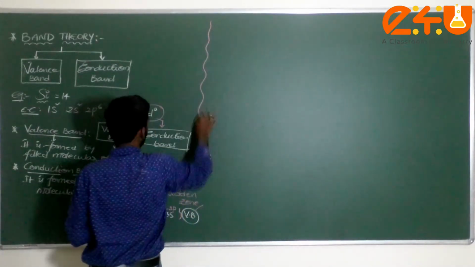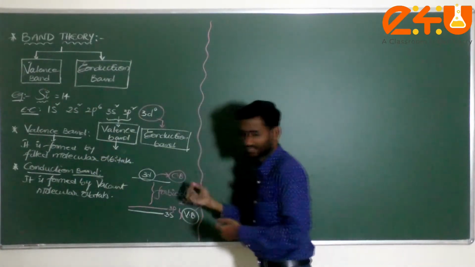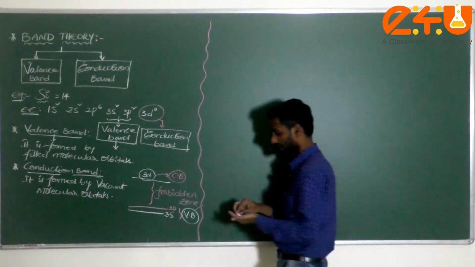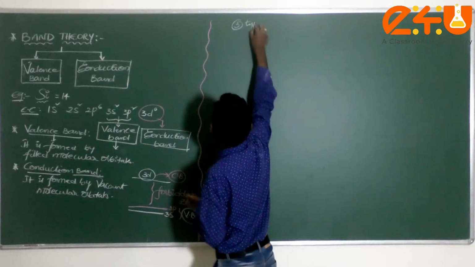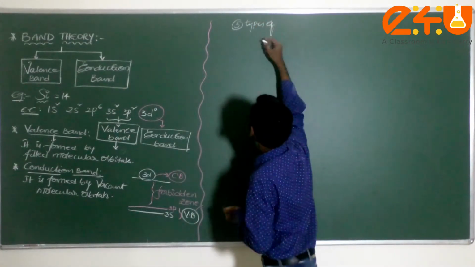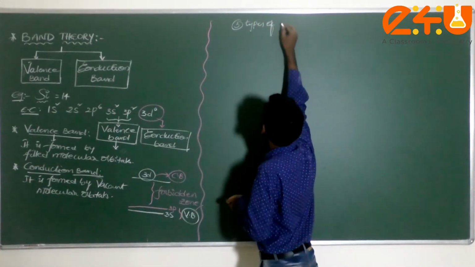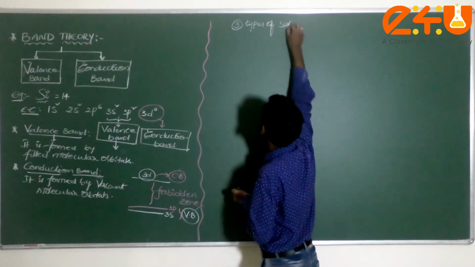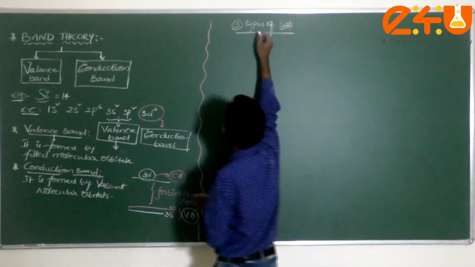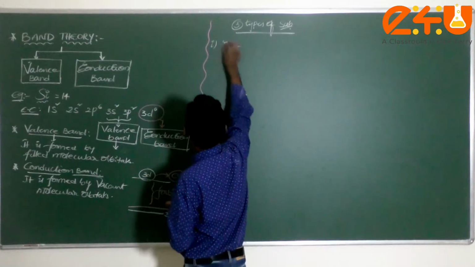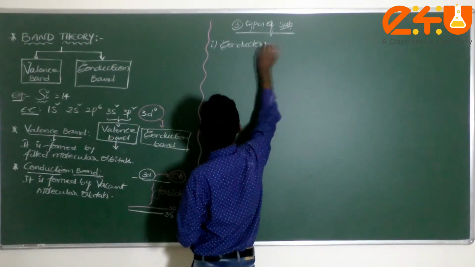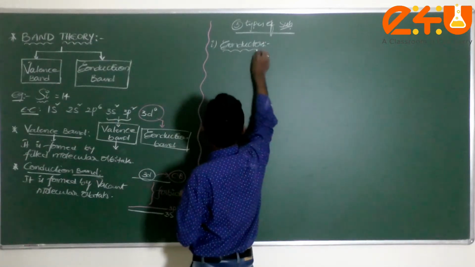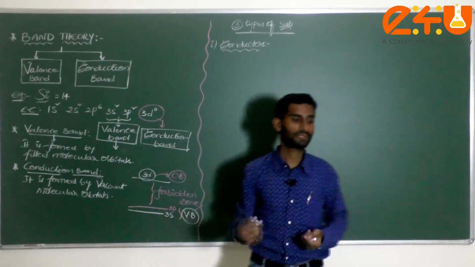Now let me start with how the conduction takes place in terms of three types of substance. Generally, I can consider three types of substance. First of all, I can take conductors. I am taking conductors. How will the energy gap be? Let me take it here.